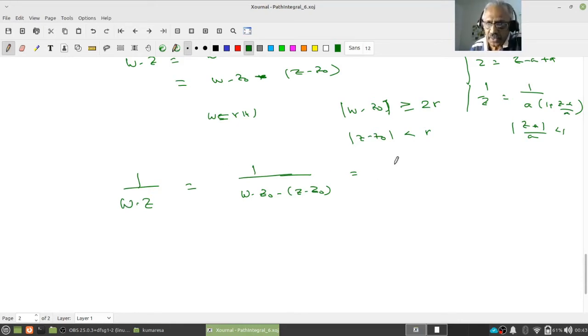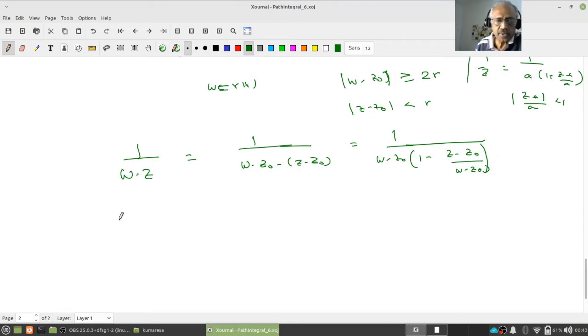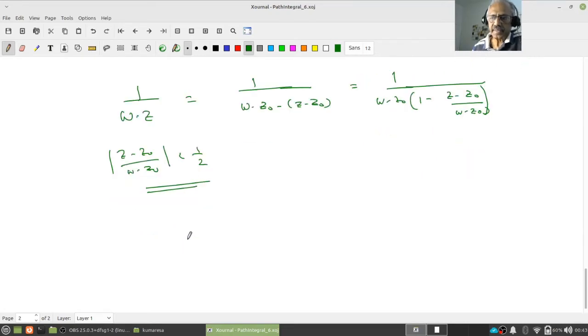Anyway, so I can take this out, w minus z naught out. Then it is going to be 1 by w minus z naught times 1 by 1 minus z minus z naught by w minus z naught. Do all of you agree with that? Now what do I know about mod z minus z naught by w minus z naught? This is less than or equal to r, and 1 upon mod w minus z naught is less than or equal to 1 by 2r, therefore this is less than half, right?